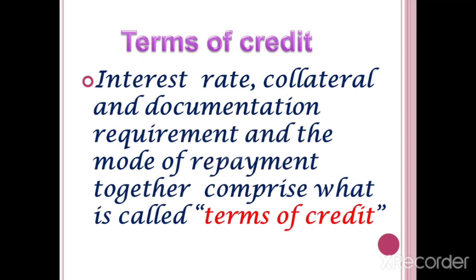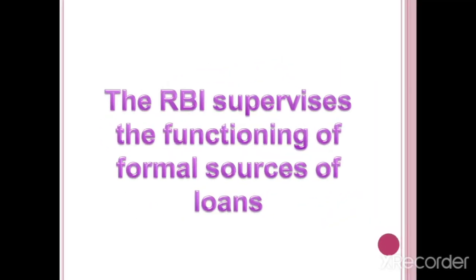What are the terms of credit? Interest rate, collateral and documentation, and the mode of repayment together comprise what is called the terms of credit. Next, the RBI supervises the functioning of the formal sources of loans. In which way does the RBI supervise the functioning of formal sources of loans?